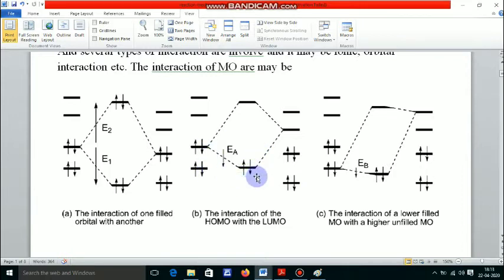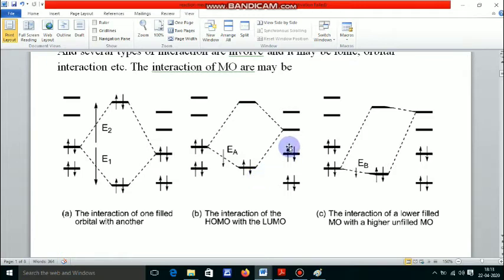Here one bonding molecular orbital comes out and another is an antibonding molecular orbital, and when we fill these orbitals, the bonding molecular orbital contains the 2 electrons, because the energy of the bonding molecular orbital is lower than the antibonding molecular orbital, and here an effective bond formation occurs.